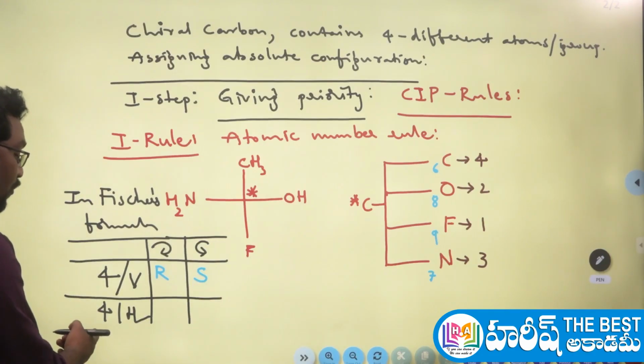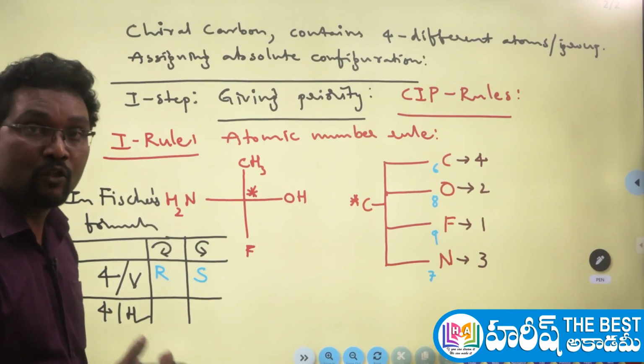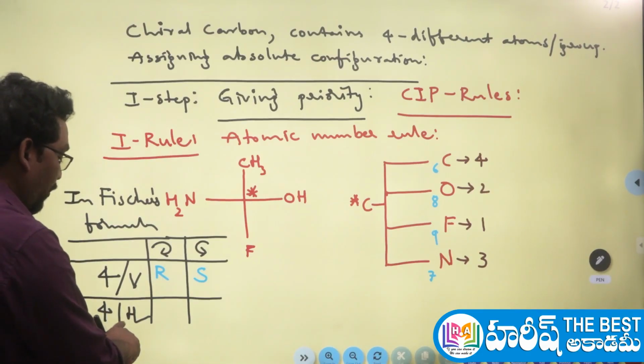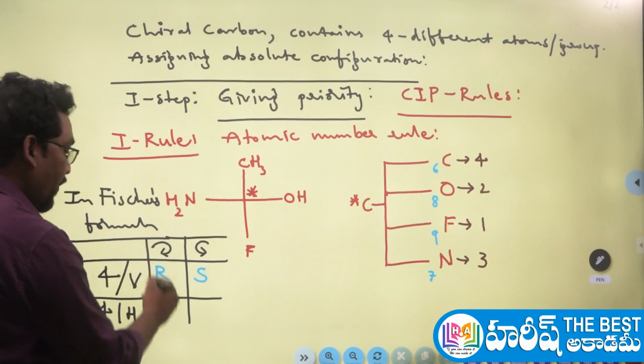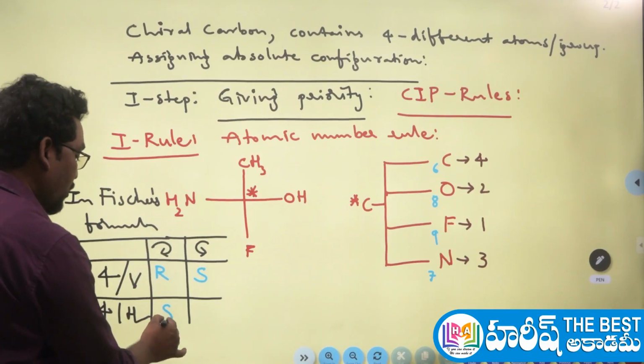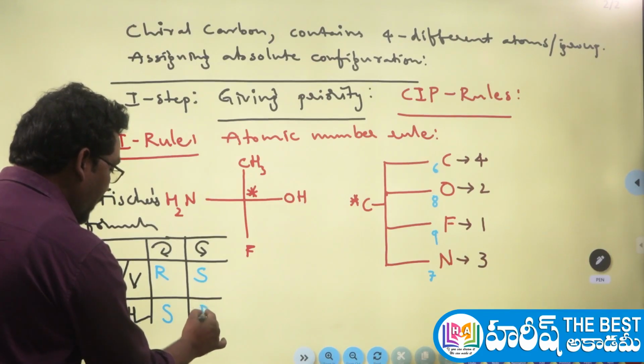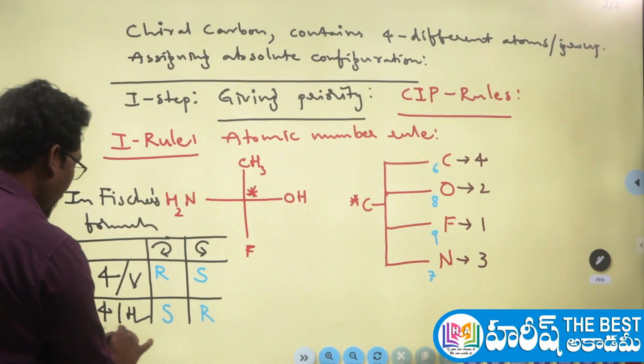And whenever the 4th group is on the horizontal line, it should be the opposite. That means, whenever the 4th group is on the horizontal line, the clockwise rotation represents an S configuration, and anti-clockwise rotation represents an R configuration. So this is what you guys have to remember.